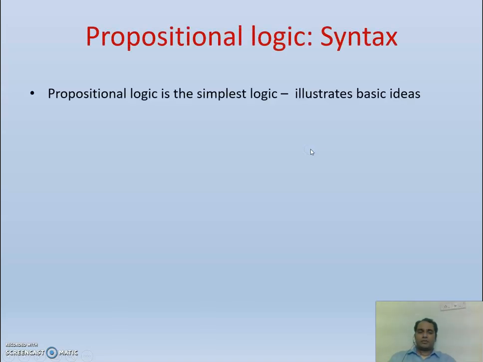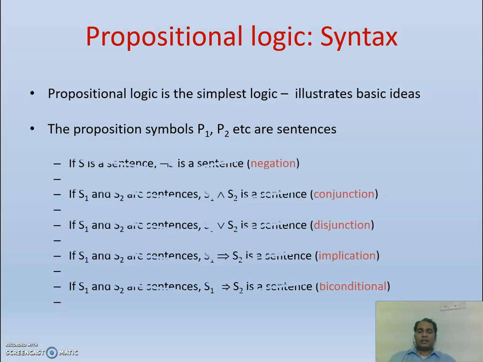So in the syntax of propositional logic, here we are coming across the basic ideas. Symbols, taking the example of P1 and P2, etc., are sentences. If S is a sentence, negation S is a sentence; that is negation. If S1 and S2 are sentences, then S1 and S2, the conjunction, is also a sentence. S1 or S2, the disjunction, is a sentence. S1 implies S2 is a sentence, and S1 if and only if S2 is a sentence; that is biconditional.